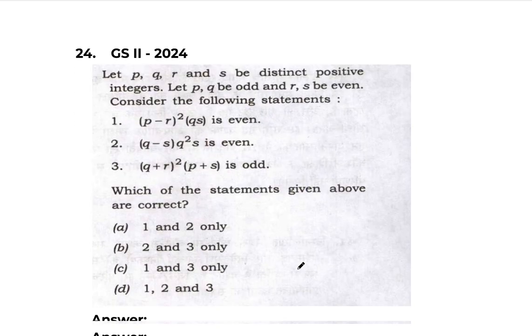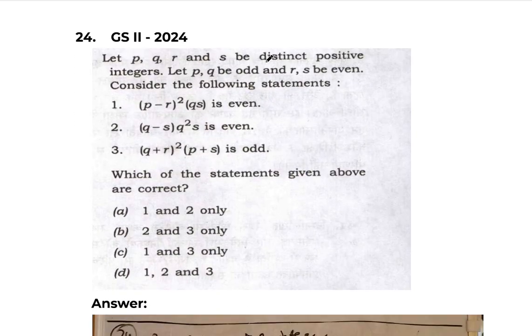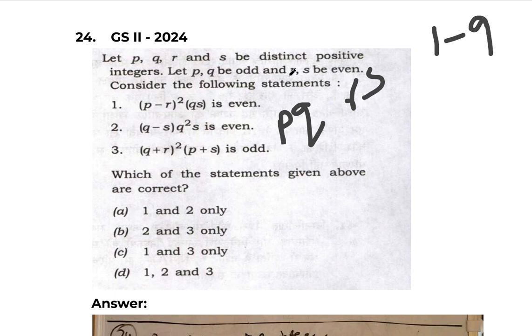Fine. Next question. Let P, Q, R and S be distinct positive integers. Let PQ be odd and RS be even. Consider the following statements. See, they have given 4 letters here, P, Q, R, S, which have unique positive integer values from 1 to 9. It can be anything.